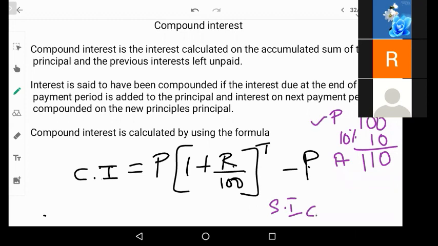But in compound interest, we will be calculating the interest on the amount. Now, in the second year, this amount will become the principal. I'll repeat that again. Listen carefully.